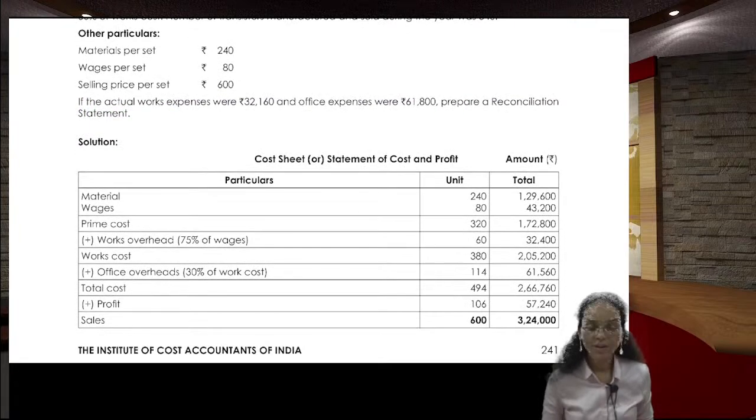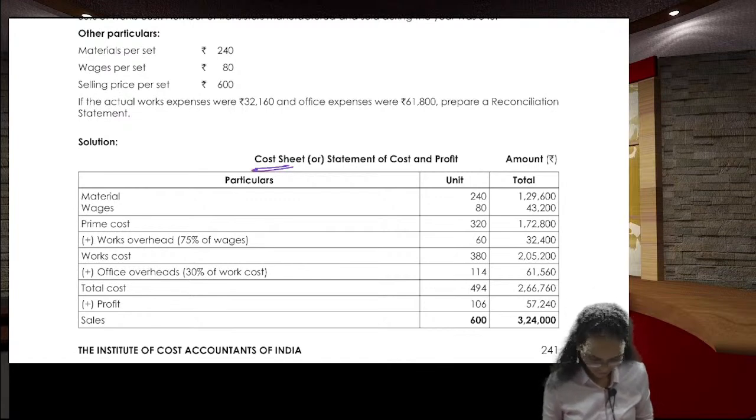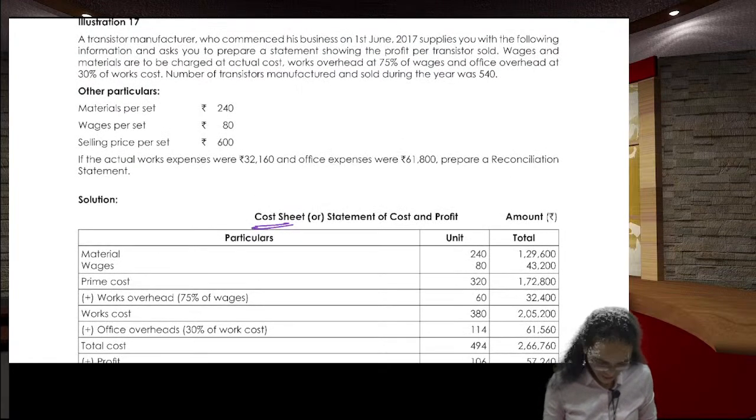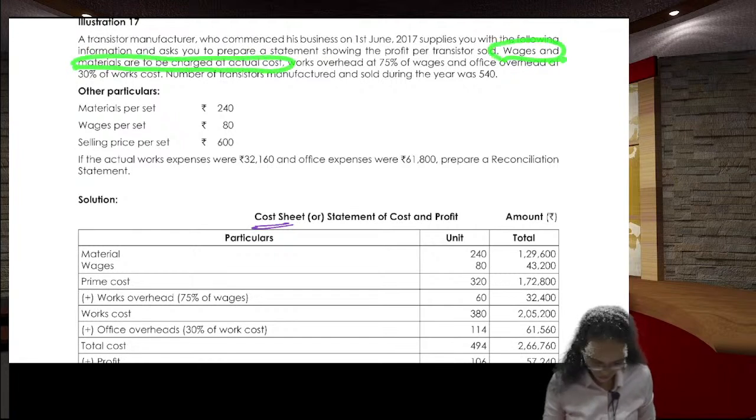So here you need to prepare the cost sheet. How to prepare the cost sheet? See, he said wages and material are to be charged at actual cost. What is the material cost? 240. Wages cost 80 rupees.